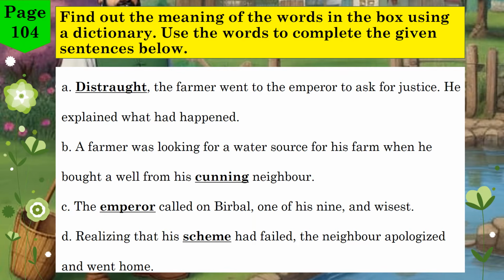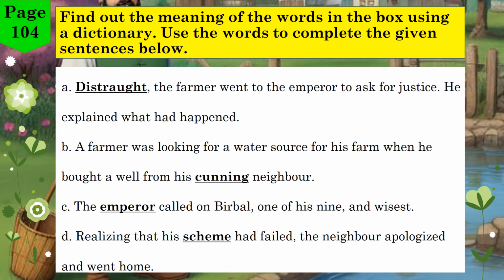Distraught, the farmer went to the emperor to ask for justice. He explained what had happened. In this sentence, the word distraught means deeply upset or troubled. The farmer was very upset because of the unfair situation. A farmer was looking for a water source for his farm when he bought a well from his cunning neighbor. Here, the word cunning means clever in a dishonest or tricky way. The neighbor was not being honest.